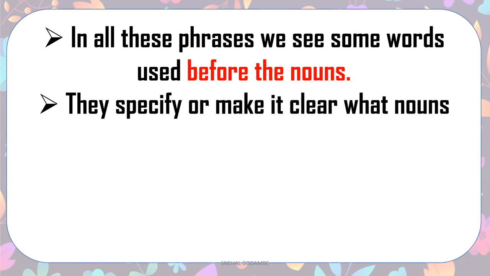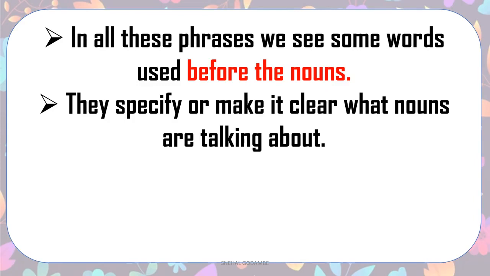They specify or make it clear what nouns we are talking about. Right? Now here we are talking about some kids. We are talking about the county inspector. So before county inspector we have placed the, or an error. Before error we always put an, because it is a vowel sound, right?